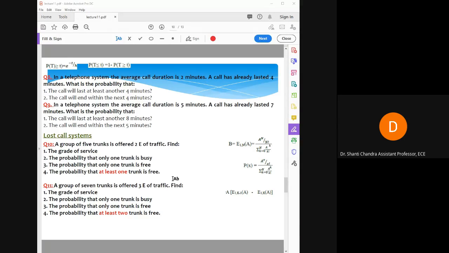So what formula do we have to use? When we solved the relation between the grade of service and the traffic, we got this formula. Wait, one second. This.